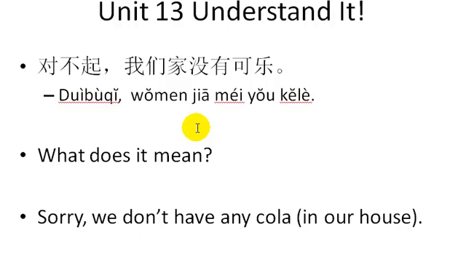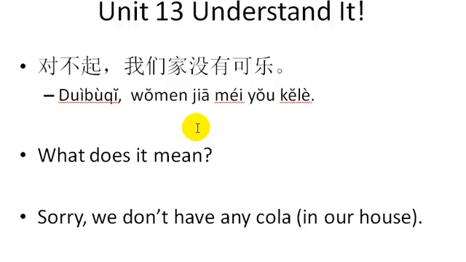Okay. In Chinese, when you're sitting in someone's home or you're in your own home, we don't say, I don't have any cola, or we don't have any cola. They like to say, our house, our family, our home doesn't have any cola. Now, you can't say that if you're sitting in a restaurant.